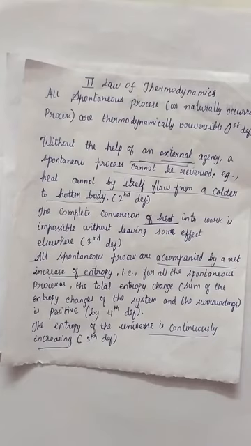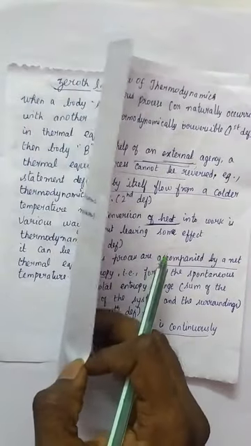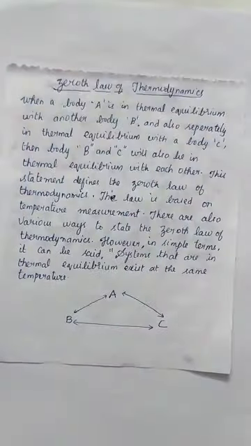Reversible, in thermodynamics, means a very small change which can be easily reversed. That is not going to happen, according to the second law, for a spontaneous process. So these are the various statements of the second law of thermodynamics.